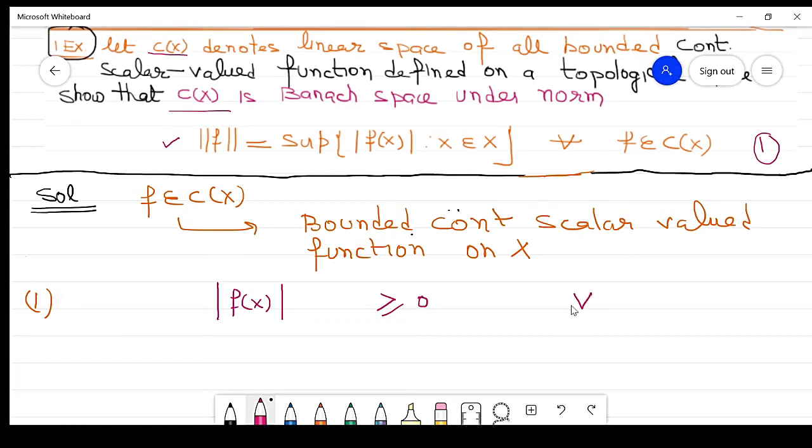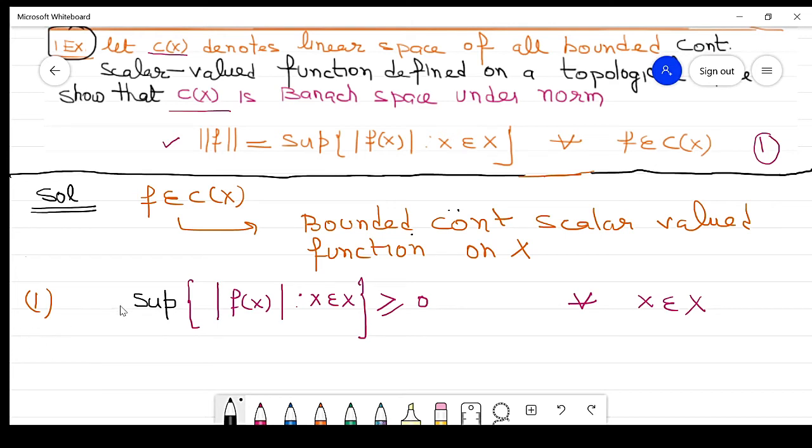This is for every x belonging to capital X. If this value is positive, then this set is a set of positive numbers.